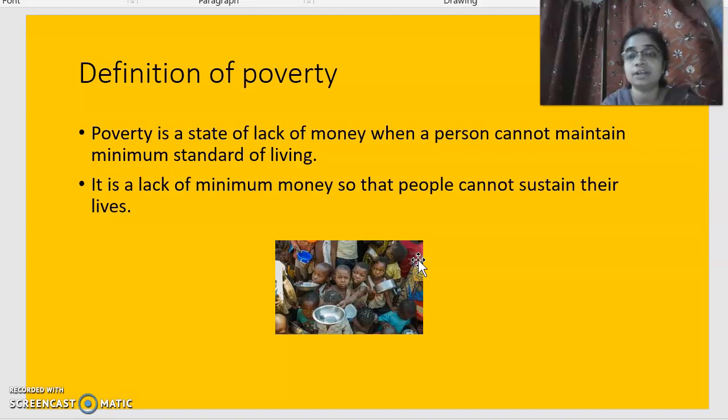If the income of a person is not helping him to get these facilities, which is called the minimum standard of living, then the person is called poor. So it is the lack of minimum money. Otherwise, the person cannot survive in the world. The picture is showing you clearly what poverty is. Poverty is there for men, women, and children as well.